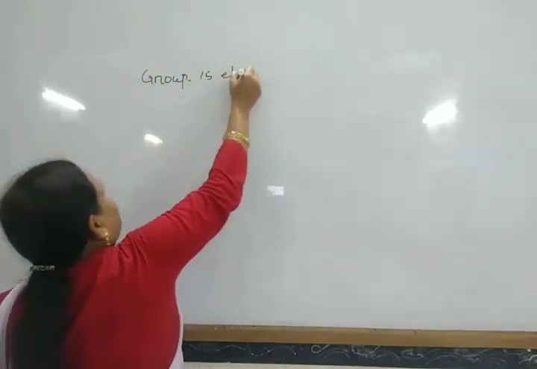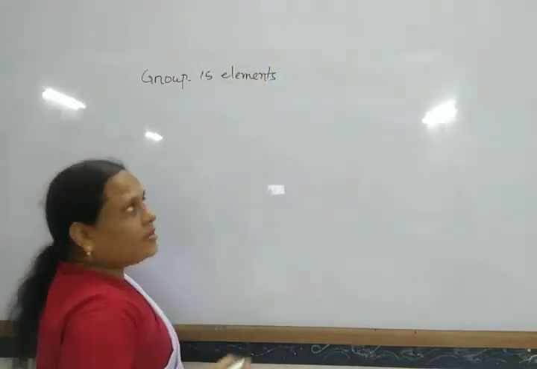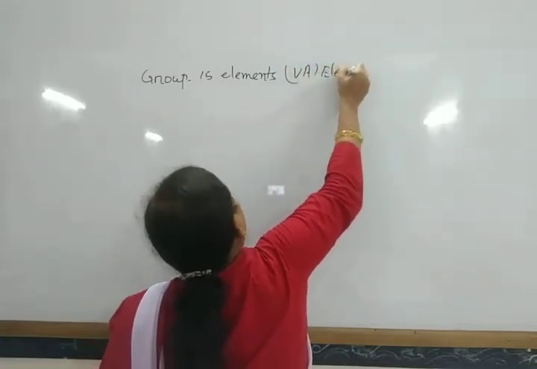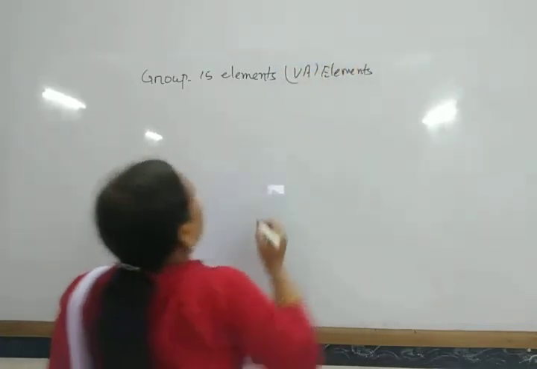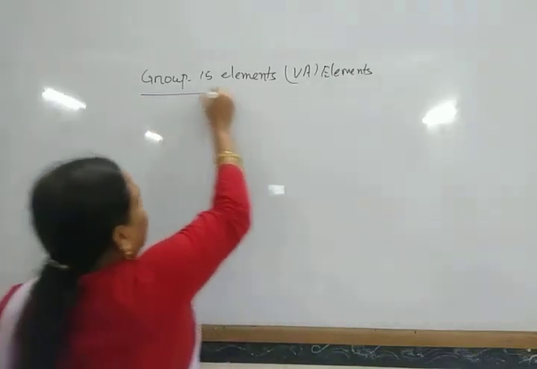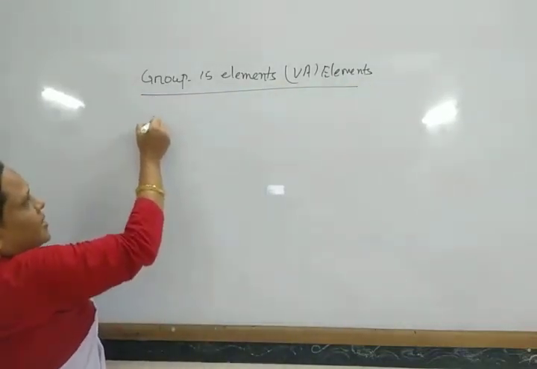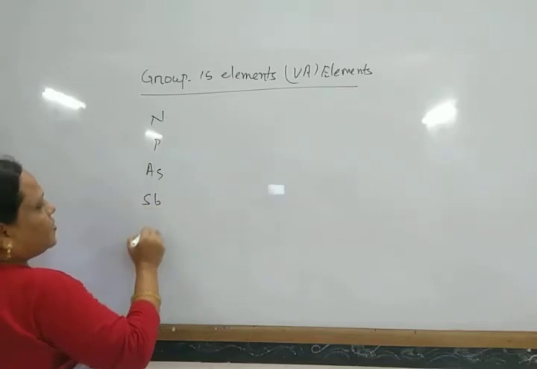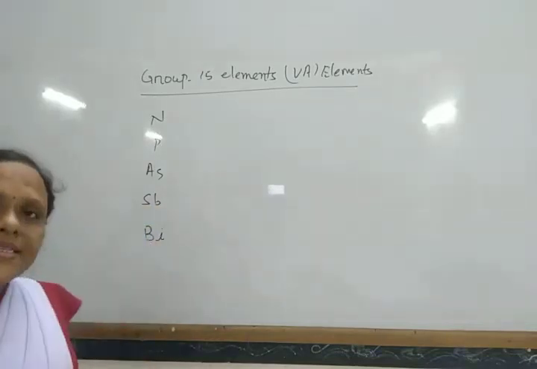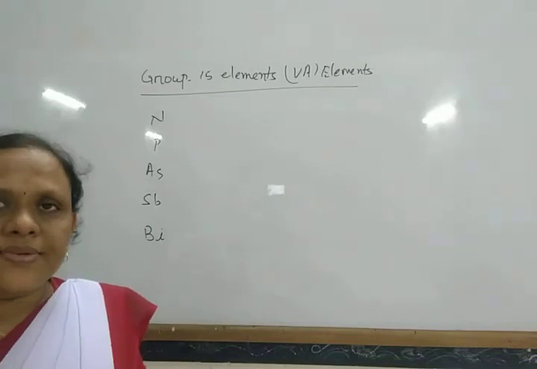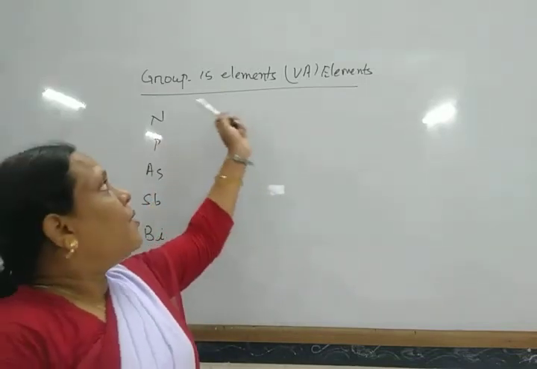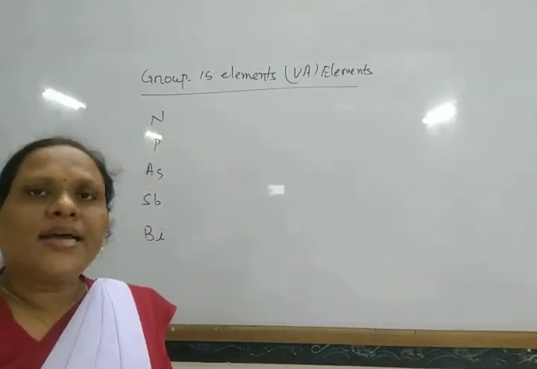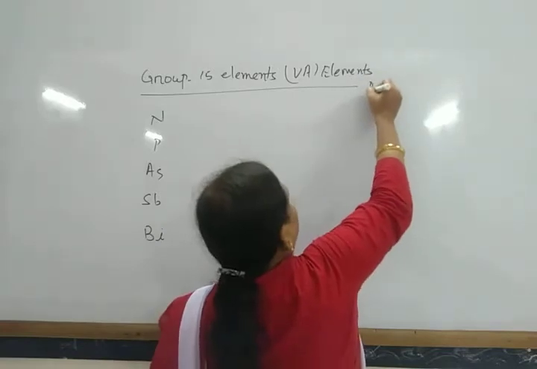Group 15 elements. Earlier these were known as group 5A elements. So what are the elements? Nitrogen, phosphorus, arsenic, antimony and bismuth, present in group 15 of the periodic table, are known as group 15 elements. These are also known as nitrogen family elements and also as pnictogens.